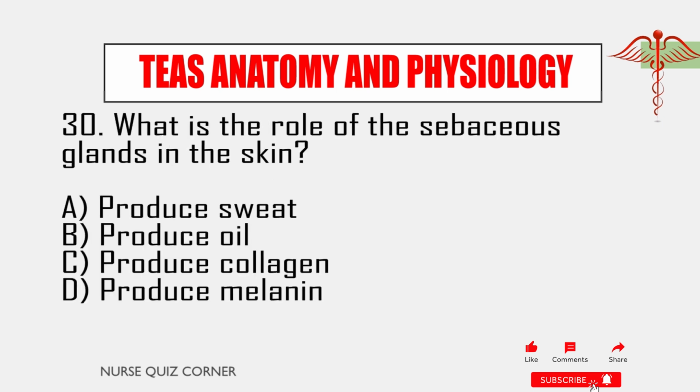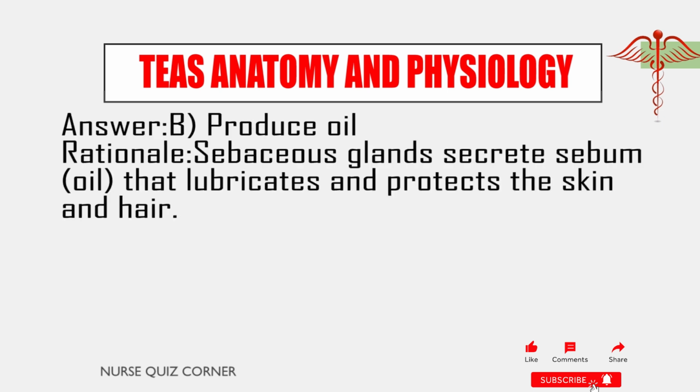digestion. 30. What is the role of the sebaceous glands in the skin? A. Produce sweat. B. Produce oil. C. Produce collagen. D. Produce melanin. Answer B. Produce oil. Rationale: sebaceous glands secrete sebum, oil, that lubricates and protects the skin and hair.